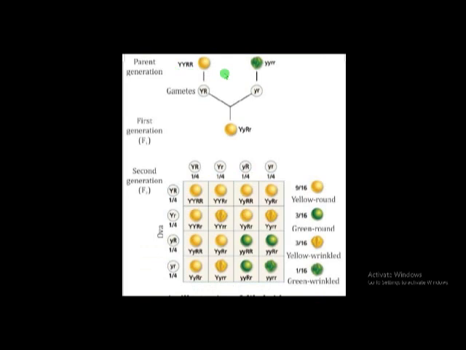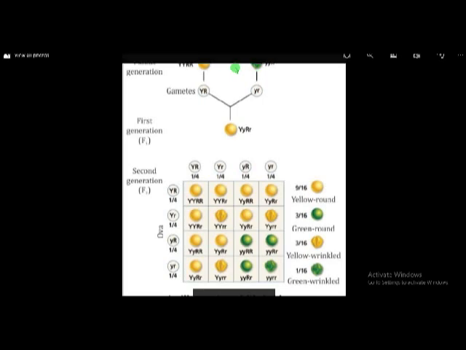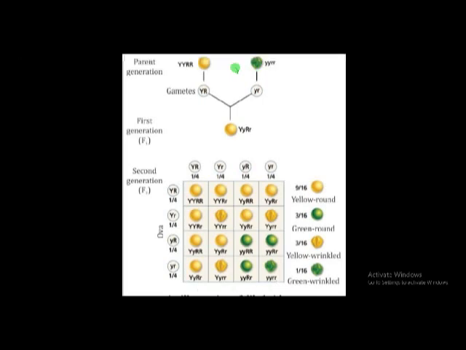Dihybrid cross means Mendel crossed two plants with two different characters. Here one plant with yellow colored seed, and the seed is in round shape, and Mendel crossed this plant with green colored seed and wrinkled seed. Here Mendel crossed plants with two different characters, yellow and round and green and wrinkled.